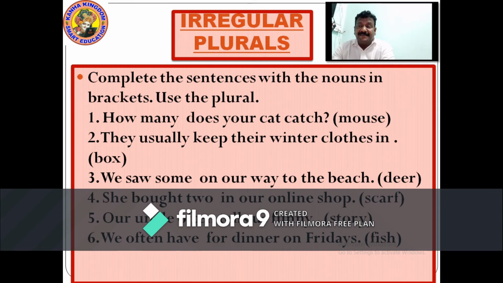Our uncle often tells us funny stories, S-T-O-R-I-E-S, stories. We often have fishes for dinner on Fridays. So now we have done this sentence. Please write it down, whatever the answer I have given. Mice, boxes, deers, scarves, stories, fishes. Write it down. Give me 5 seconds.